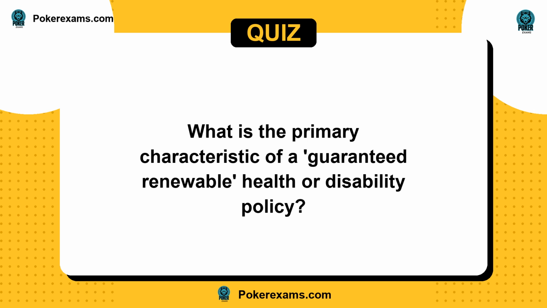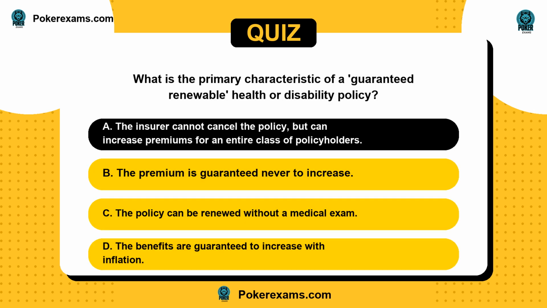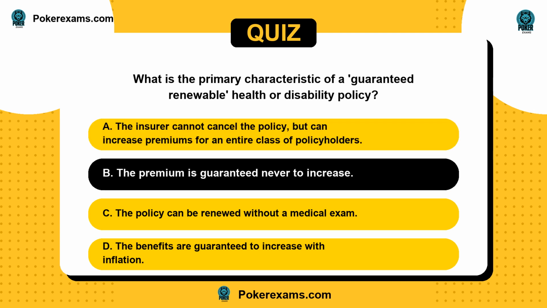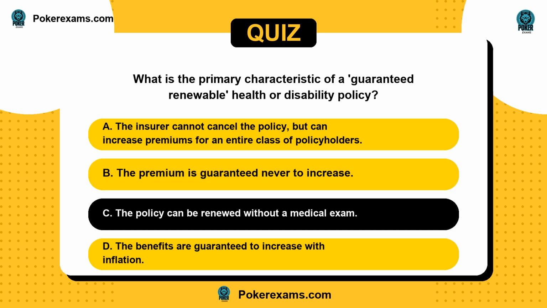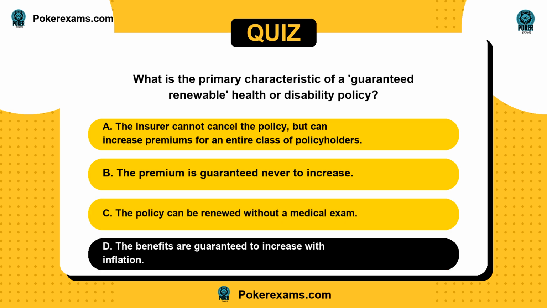Next question. What is the primary characteristic of a guaranteed renewable health or disability policy? Is it A, the insurer cannot cancel the policy, but can increase premiums for an entire class of policyholders? Or B, the premium is guaranteed never to increase? C, the policy can be renewed without a medical exam? Or D, the benefits are guaranteed to increase with inflation?